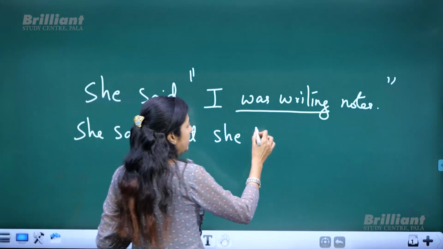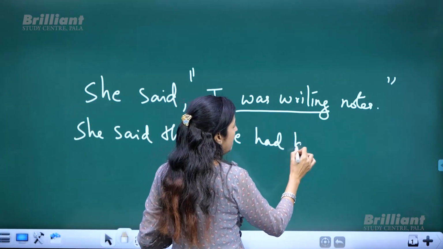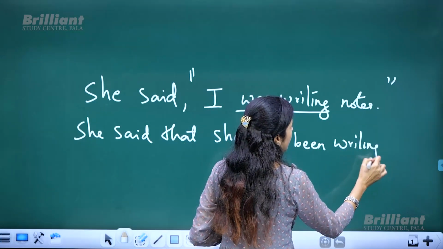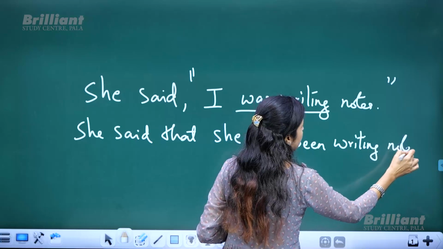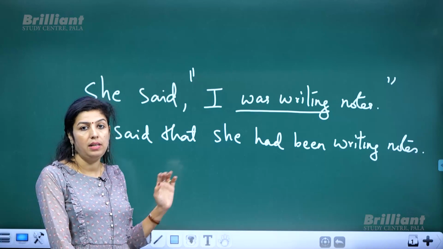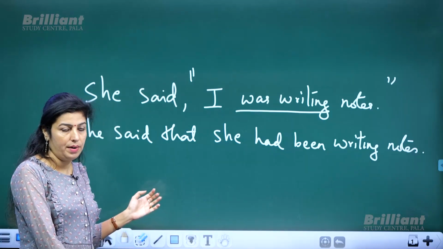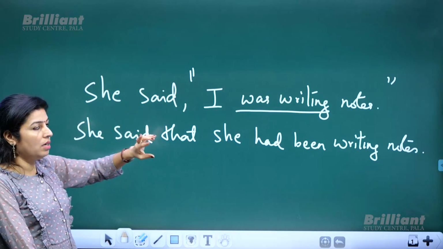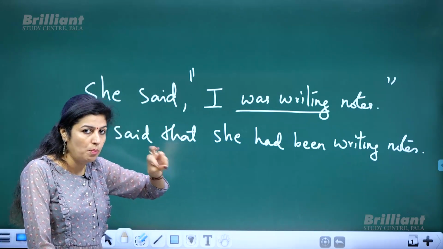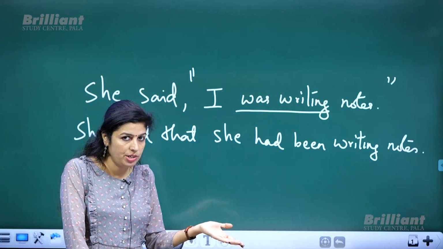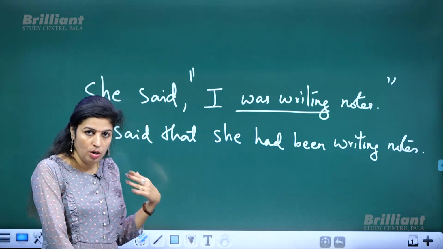That means she had been writing notes. Alright, she had been writing notes. Now, the third and fourth points of past tense do not change. Past perfect, no change. Past perfect continuous also, no change.